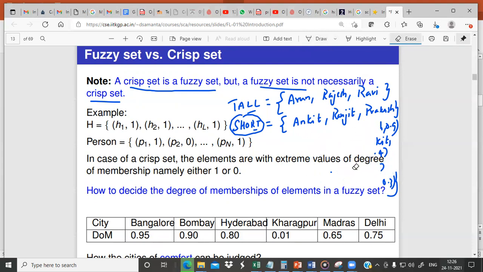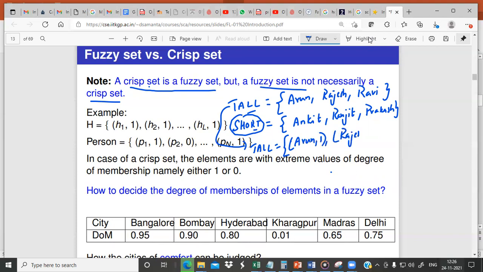A crisp set is a fuzzy set, because instead of writing this set tall like this, I can also write that set tall like this. Instead of saying it like this, I can say Arun comma 1, which means Arun is tall. I can also say Rajesh comma 1, which means Rajesh is tall, and Ravi comma 1, which means Ravi is tall.